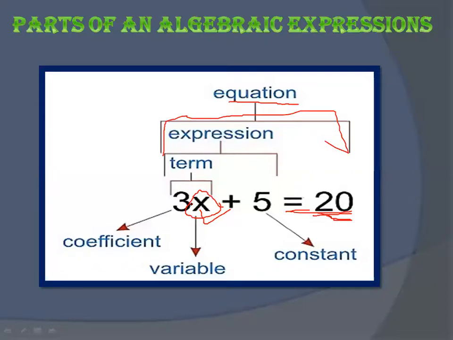Today we are going to find the value of x in different equations, so that we get 20 here. Because if you know the value of x, you will write it down, multiply it with 3, add 5, and simply get the answer 20. The whole thing is called an equation.